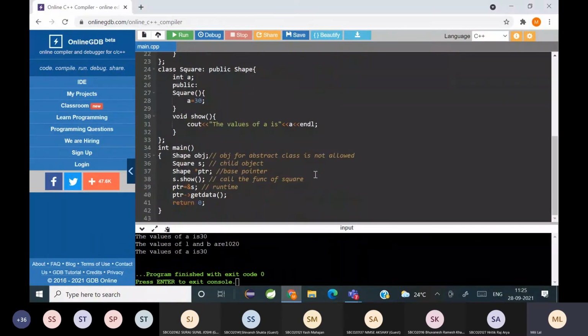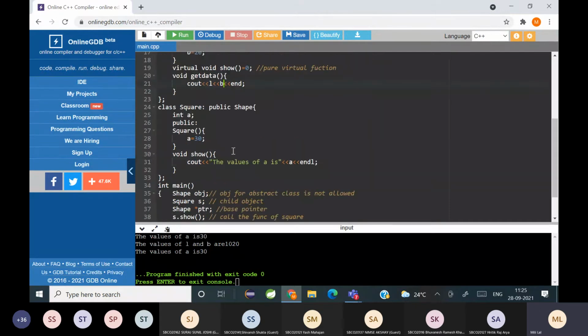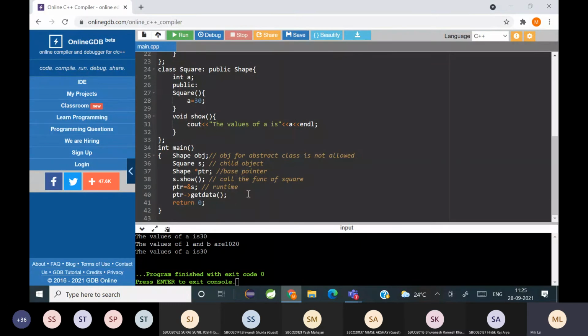Is that clear? That means using a base class pointer, you cannot create the derived class object. So to access the member functions of the abstract class, you have to create pointers for that. So that you have to remember.